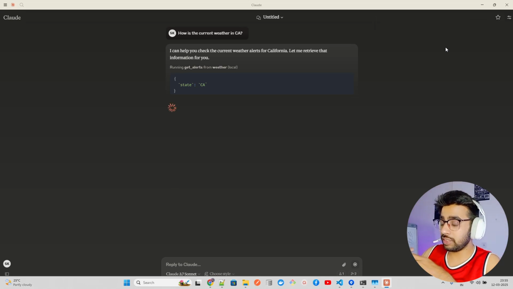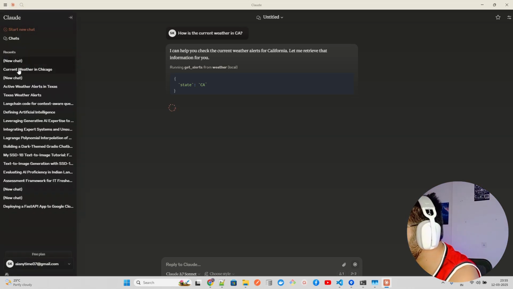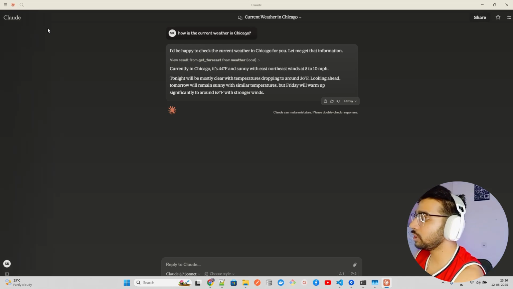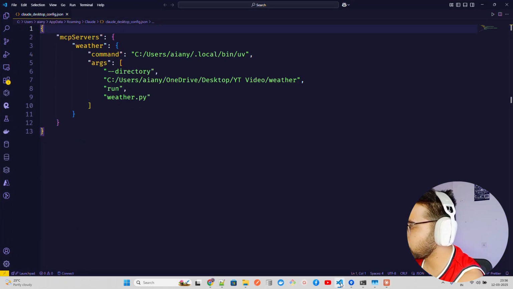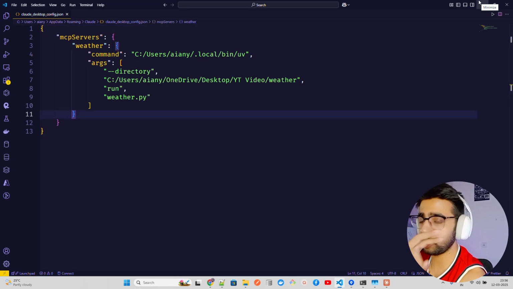But this is what it's going to do, because I can show you a previous response from here. Maybe you can see this current weather in Chicago that I asked. It says view result from get_forecast from weather local. Currently in Chicago, it's 44 degrees Fahrenheit and sunny with east northeast winds at 5 to 10 mph, something like that. So this is what we're going to do. We're going to build these kind of stuffs. You can see California weather alerts. I'm going to show you how we are running it. You can see some code here, but that we're going to do in video number 2.